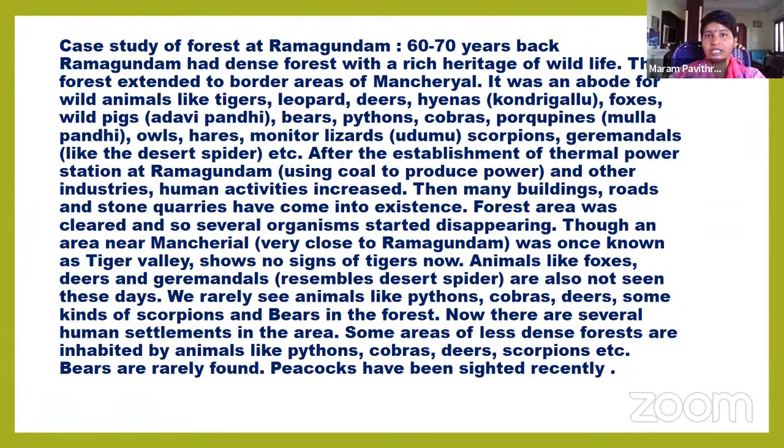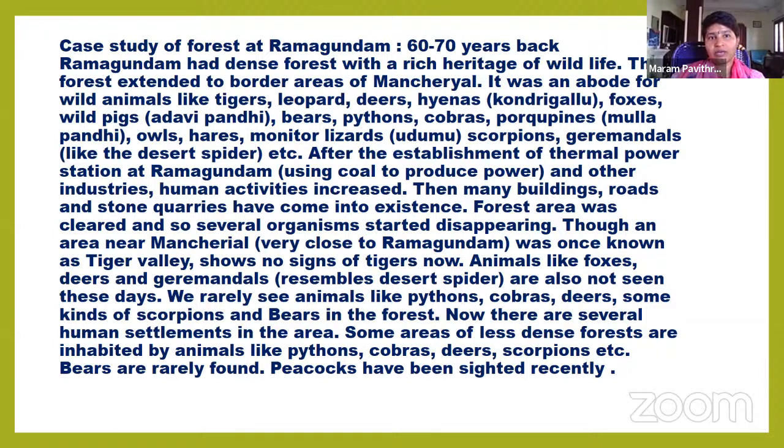Sixty to seventy years back, Ramagundam had dense forest with a rich heritage of wildlife. This forest extended to border areas of Manchiryal district. It was an abode for wild animals like tigers, leopards, deer, hyenas, foxes, wild pigs, bears, python, cobras, porcupines.